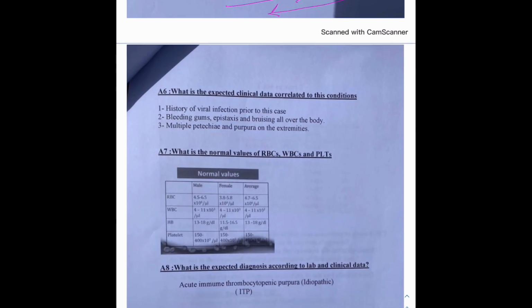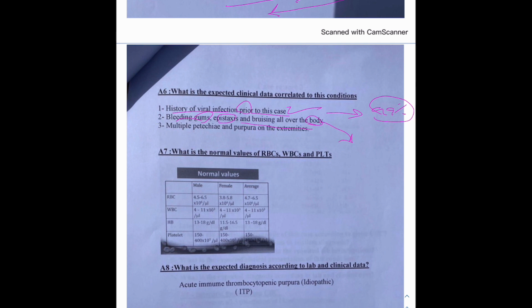Okay, what is the expected clinical data correlated to this condition? History of viral infection prior to this case. Okay, this is number one. Most of the cases that come to you in your clinic are going to have a prior history of viral infection, maybe so. This is mostly in 99% of the cases. Then bleeding gums, epistaxis, and bruising all over the body because of the decrease in platelets.